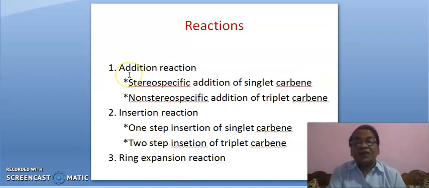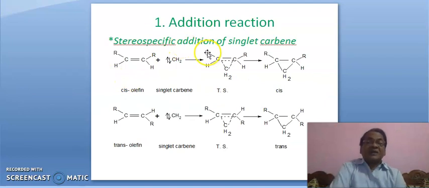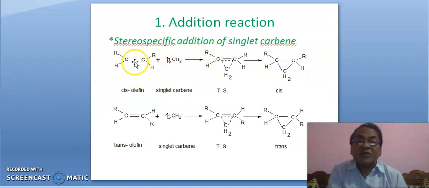First of all, addition reactions: stereo-specific addition of singlet carbene and non-stereo-specific addition of triplet carbene. In stereo-specific addition of singlet carbene, when the pi bond breaks, one electron has clockwise spin and the other has anti-clockwise spin. So easily, in one step, it forms this cyclic compound.